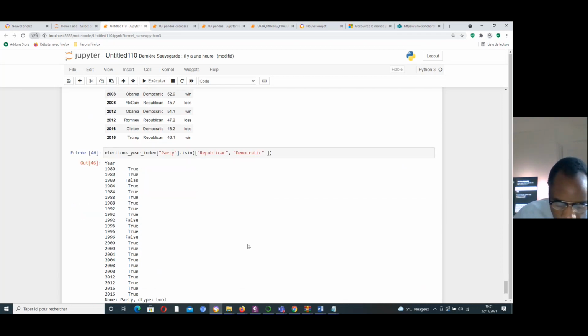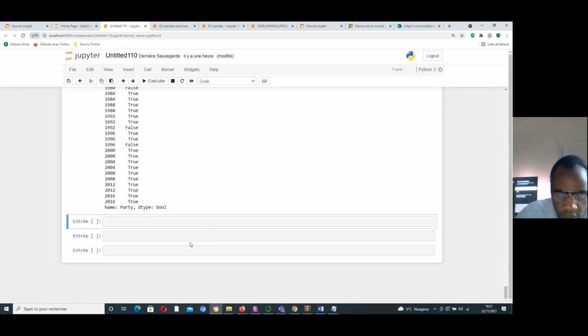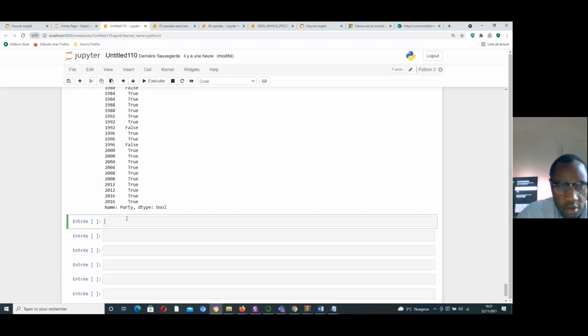But we can use a query command. You can use a query command, for example, as an example.